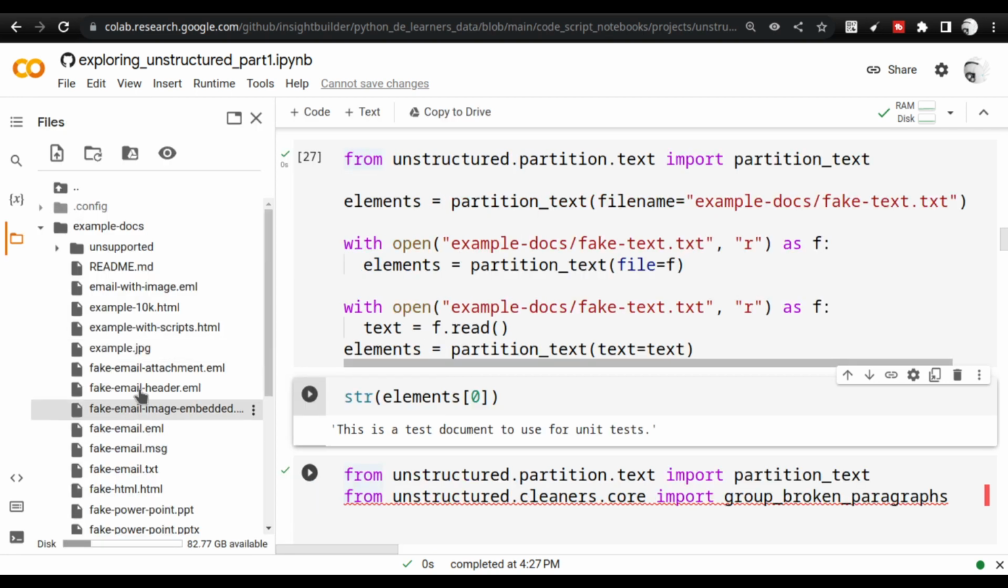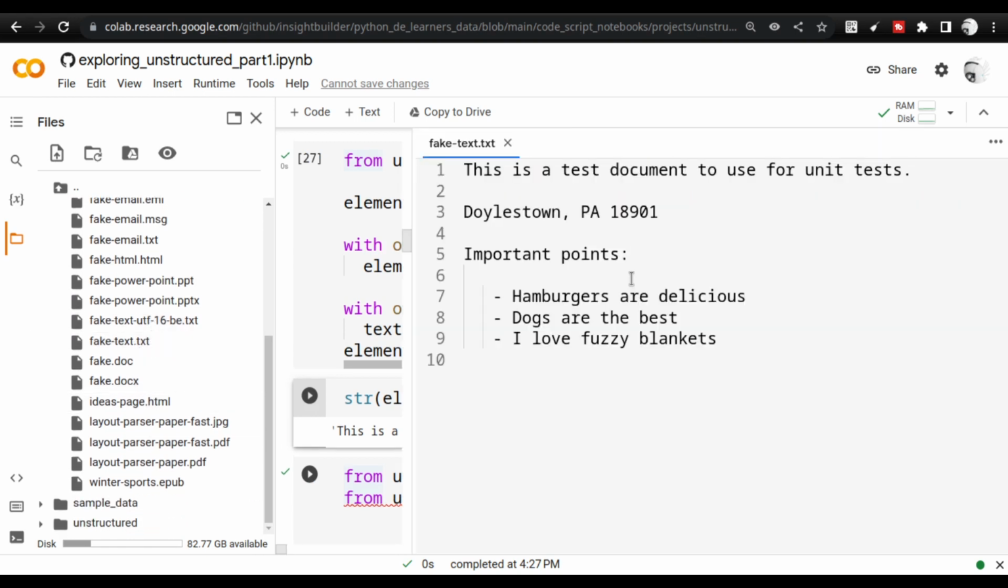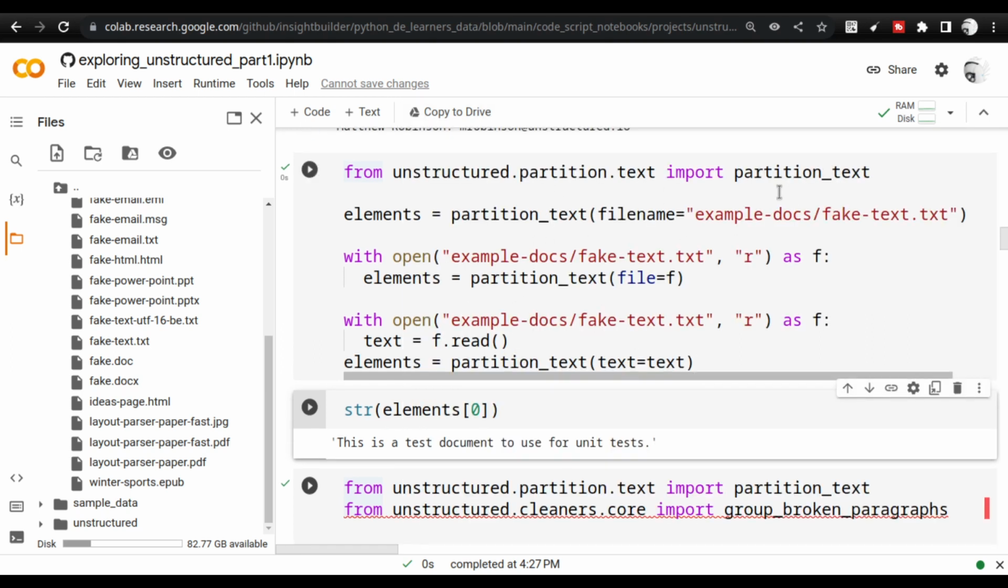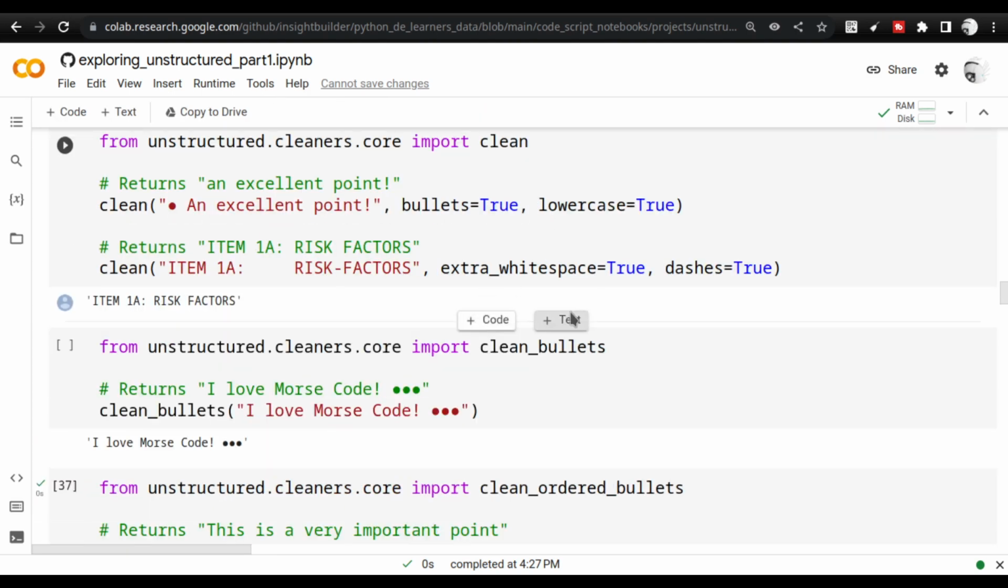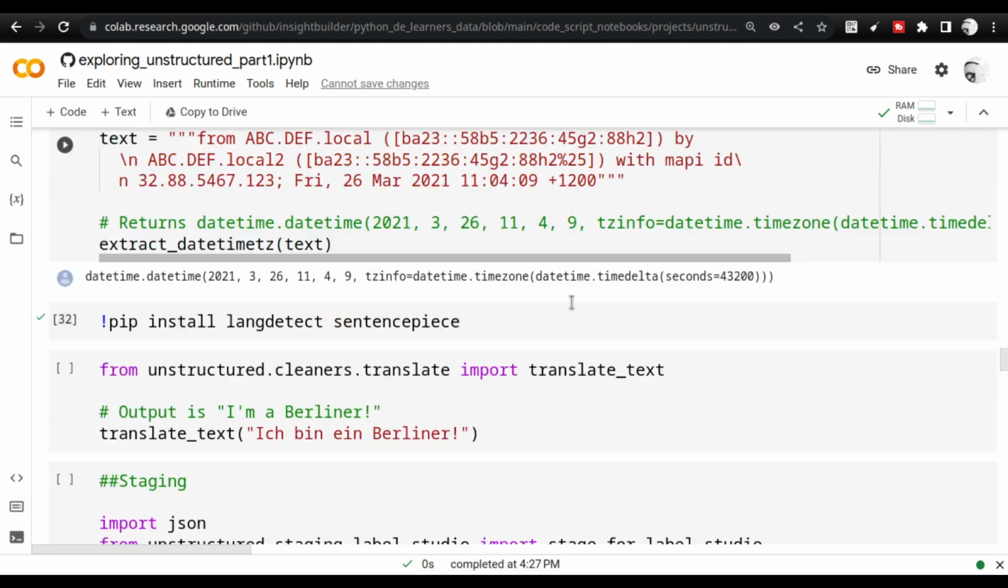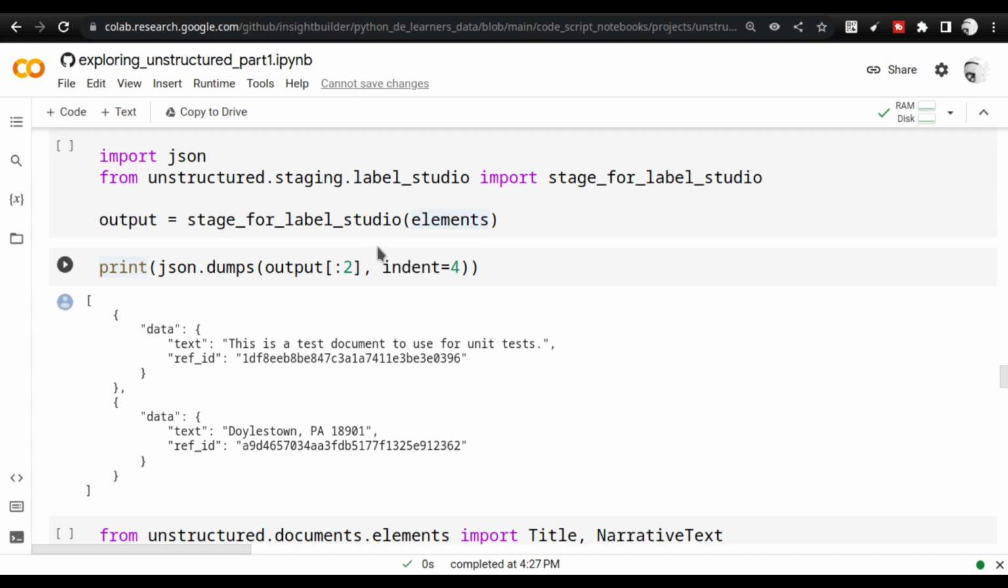So let us take a look at the fake text that is available with us. The fake text is here. So this is the fake text that we pushed in. This is a text document. What is the address and important points? This is a very simple text that we pushed in, right? Once we send it through the function, it automatically changes and gets ready for pushing to Label Studio. You have to understand a bit how it does this, because there will be certain places where you have to change certain things inside the stage for Label Studio function. So be ready for that when you are developing.